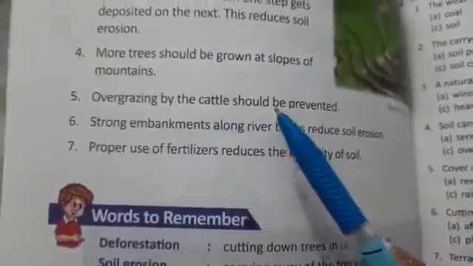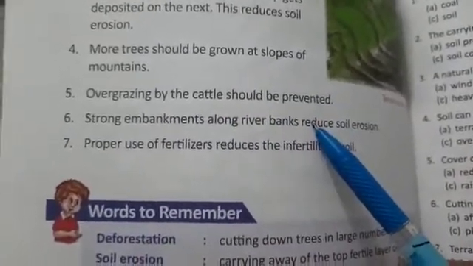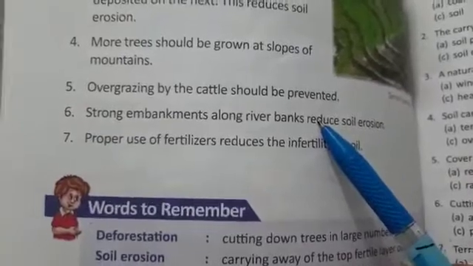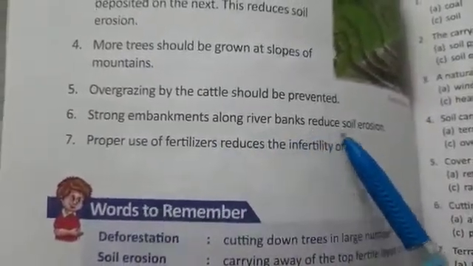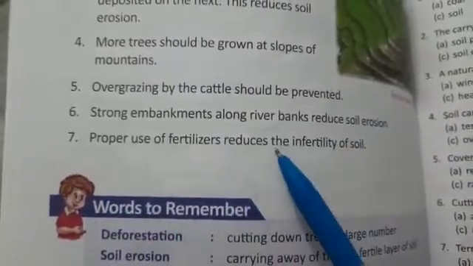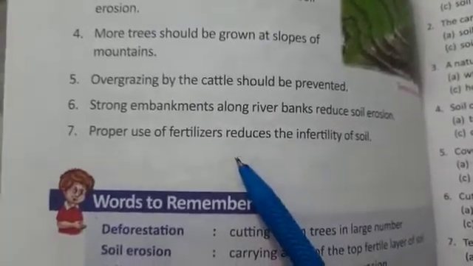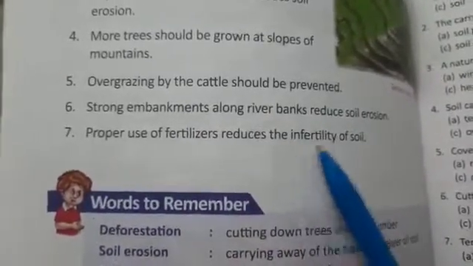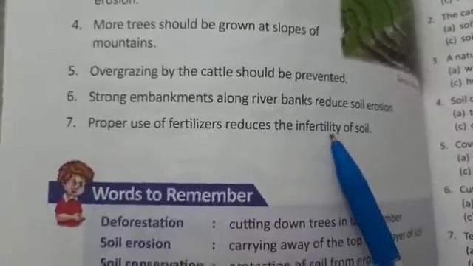Overgrazing by cattle should be prevented. Like cows eating more grass in the hilly areas, so it should be prevented. Strong embankments along river banks reduce soil erosion. Proper use of fertilizers reduces the infertility of soil. We have to use the fertilizers so that the infertility of soil will be reduced.